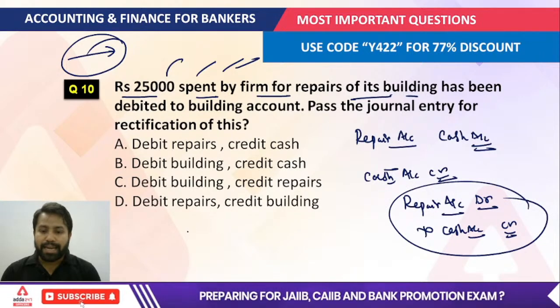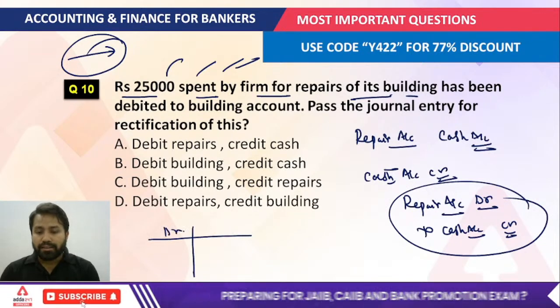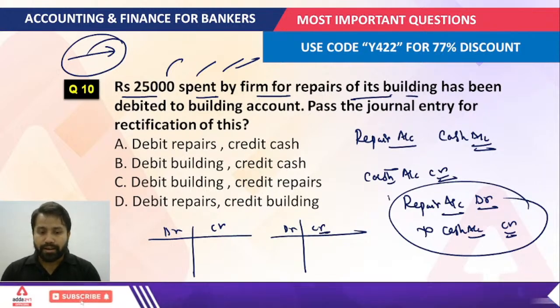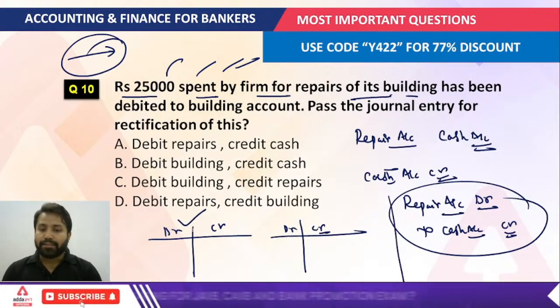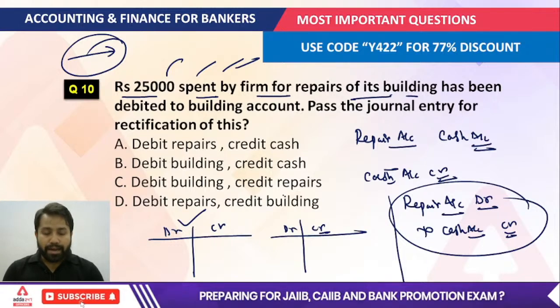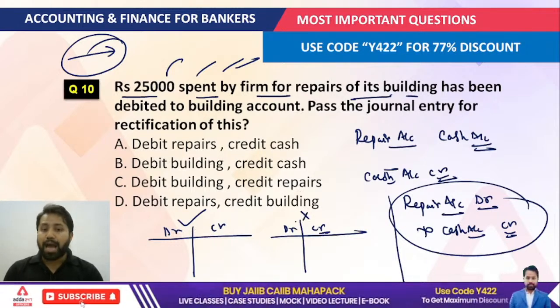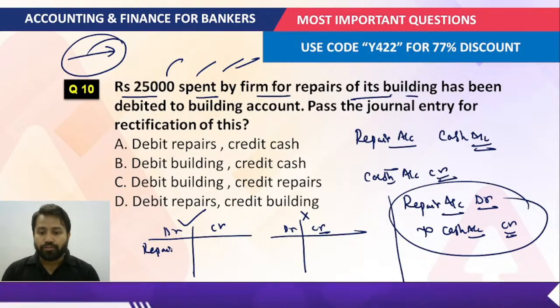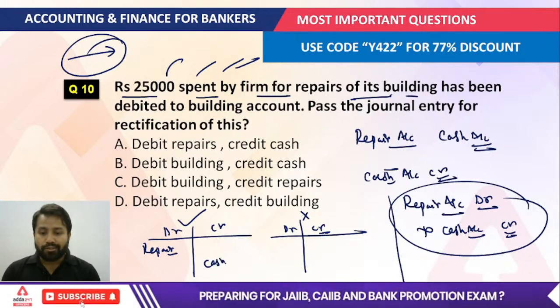Write debit and credit for the correct entry, and debit and credit for what exactly happened. The repair account should be debited while the cash account is credited, but what exactly happened?